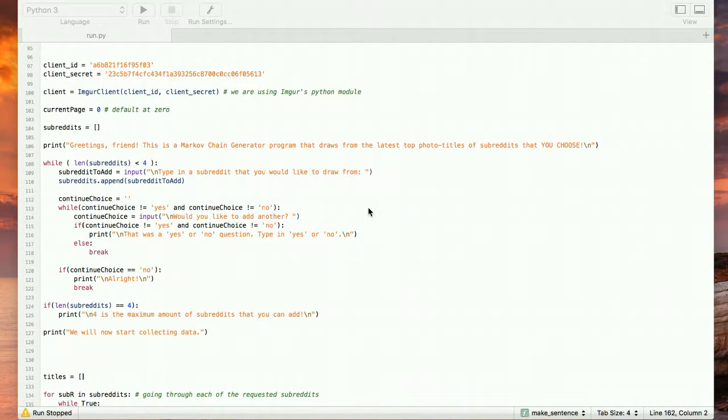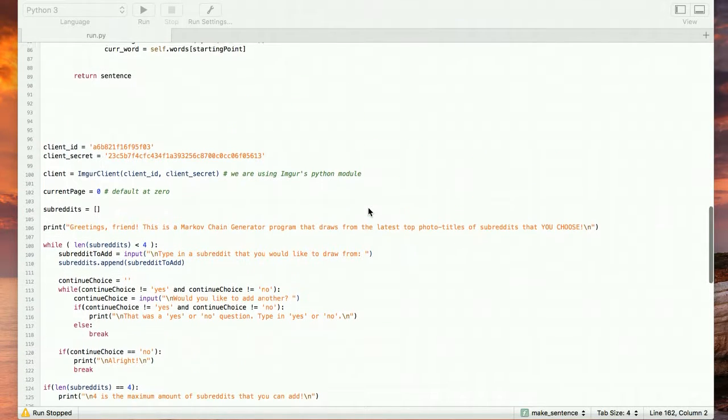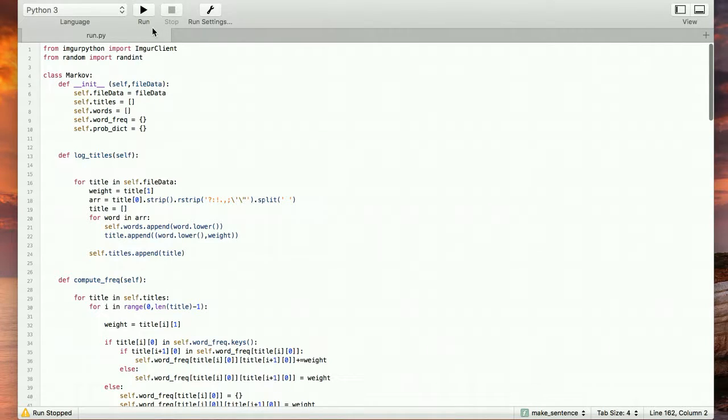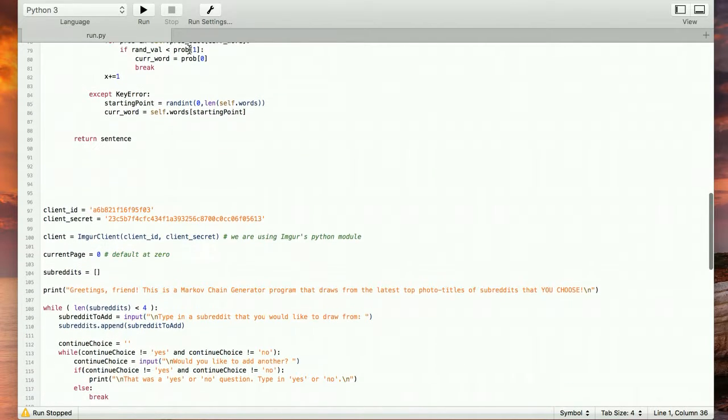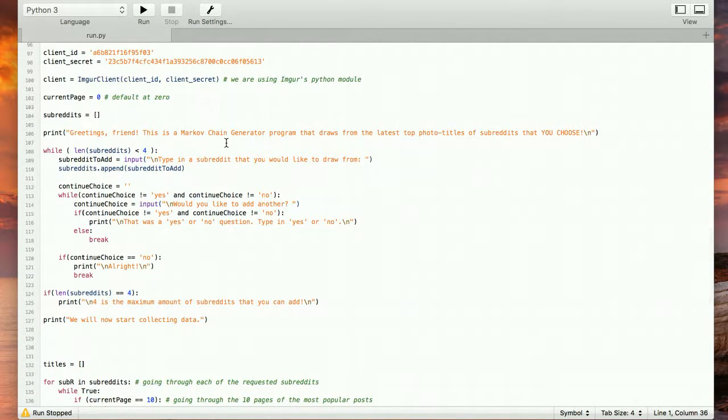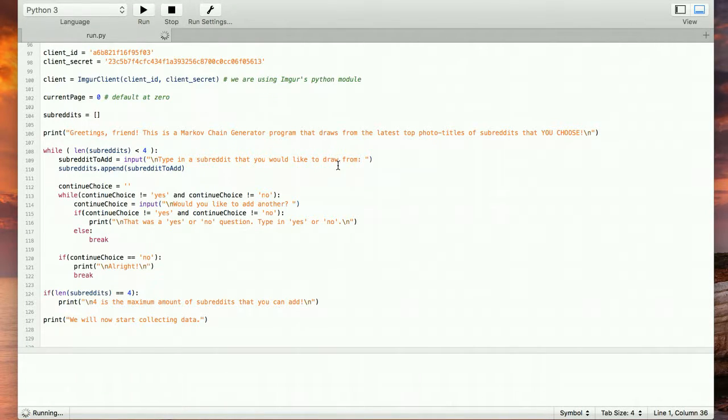So here we are. This is the heart of our program. The first thing we do is access the Imgur client using a module that the Imgur API engineers created themselves for accessing it. We import it right there, as you can see. So first we use that to access the data. This is pretty straightforward. We have it wrapped in some nice while loops to make sure that the input is handled okay. And frankly, let's just hop into it. Let's run it.